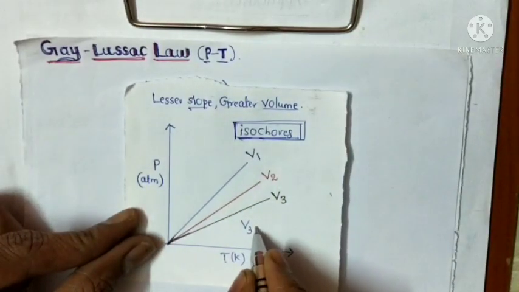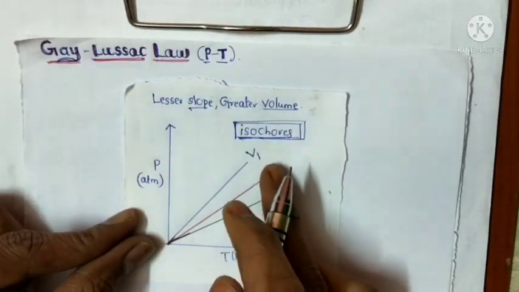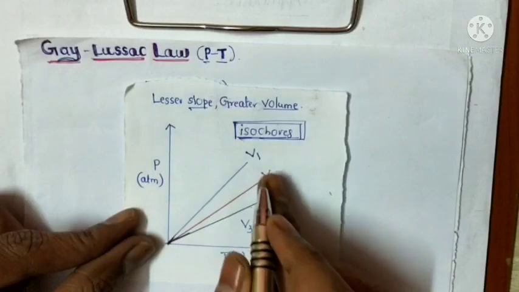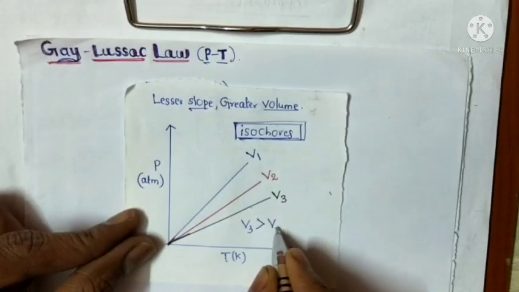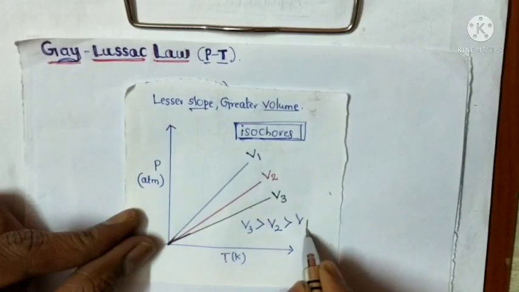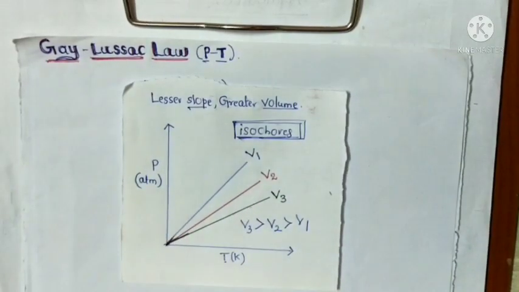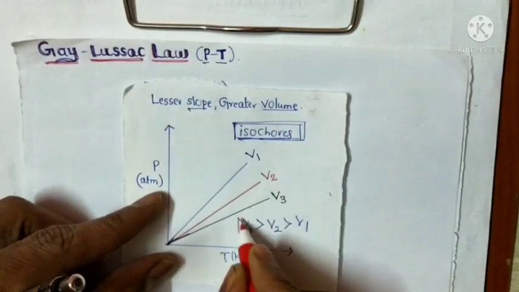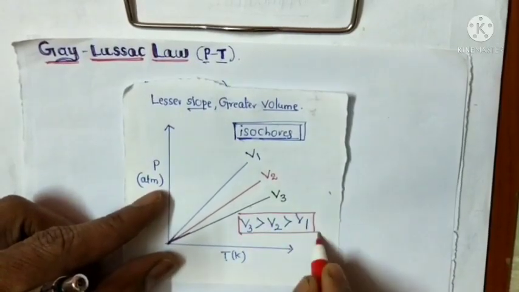That's why the increasing order of the volume is V2, then greater than that is V3, then greater than that is V1. This is the increasing order of the volume.